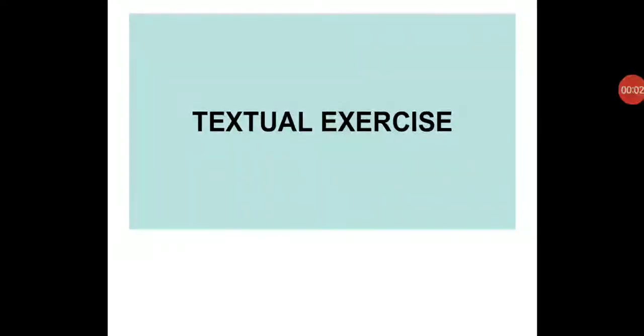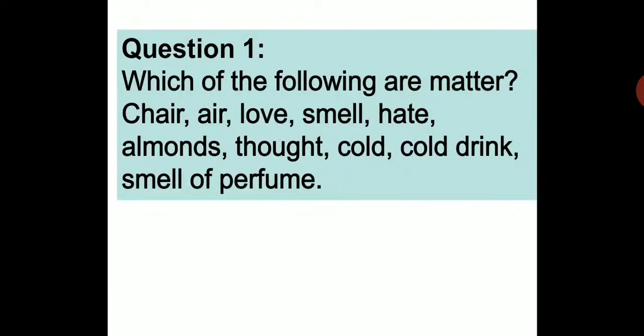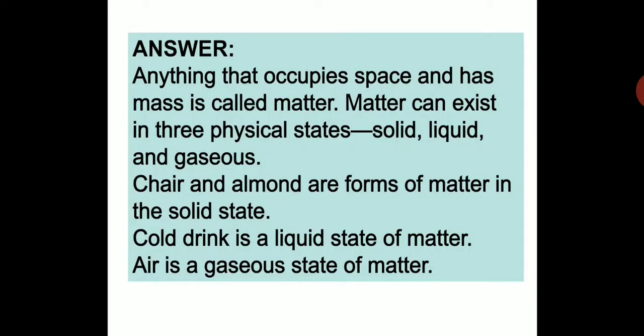So now after the recap of the topics which we have done in our earlier session and this session, we will start with the textual exercise. Which of the following are matter? Chair, air, love, smell, hate, almonds, thought, cold drink, smell of perfume. So let us see. Anything that occupies space and has mass is called matter. Matter can exist in 3 physical states: solid, liquid and gases.